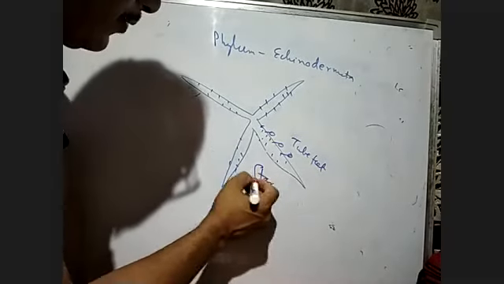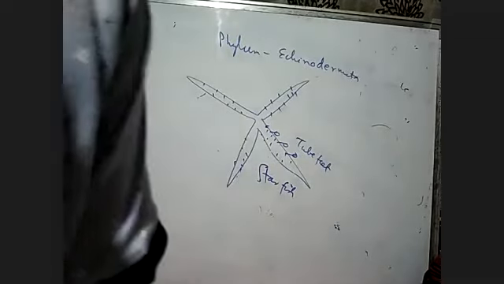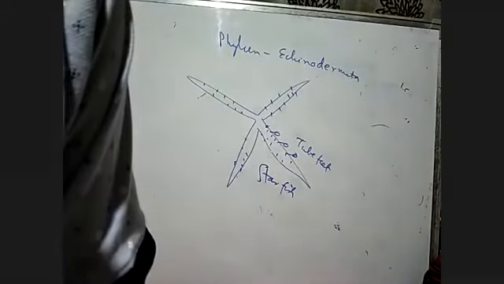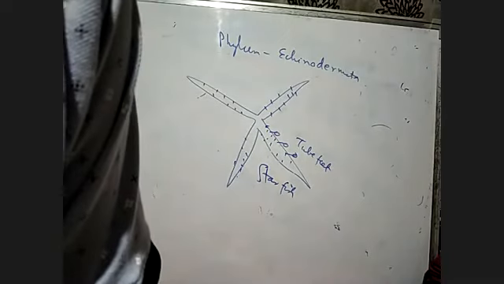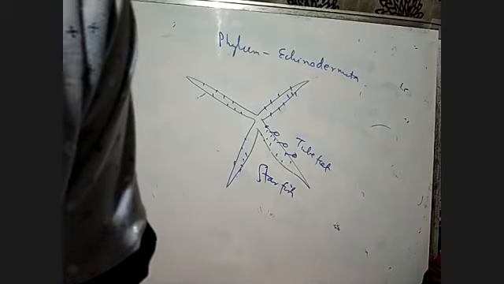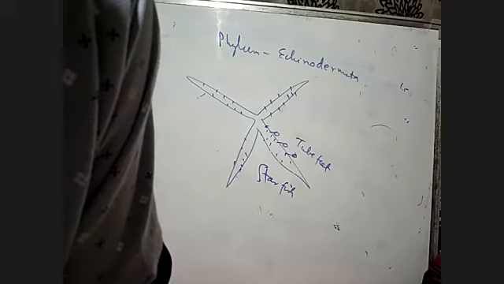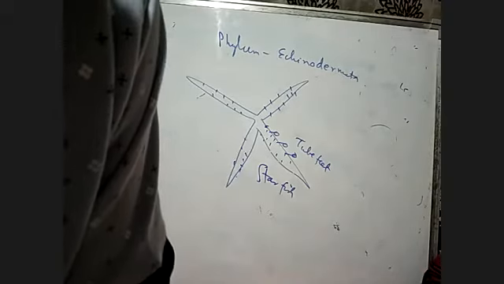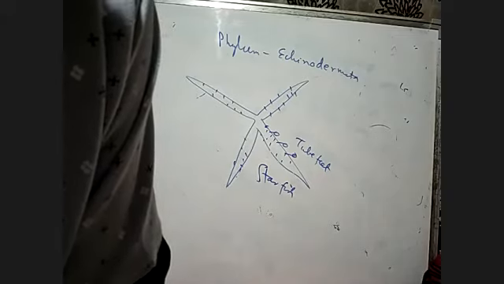We can get a lot of starfish if we go in the morning near the seashore. You can collect them, bring them, and preserve them in formalin in the laboratory. You can study them. So these Echinodermata have an endoskeleton of calcareous ossicles, as I told you, hence the name Echinodermata. All Echinodermata are marine, with organ level of organization.